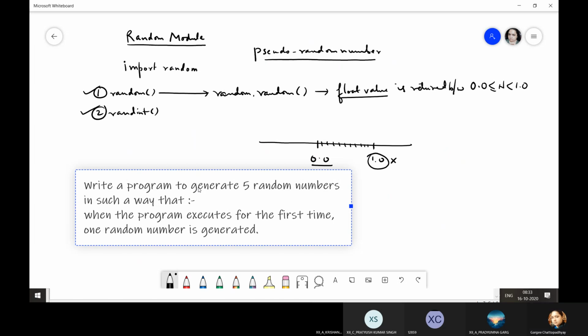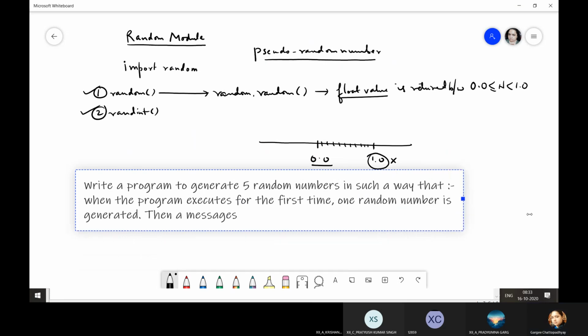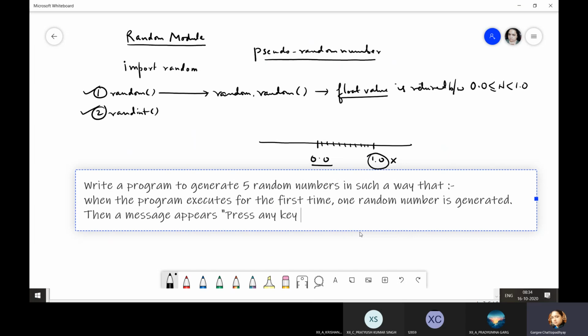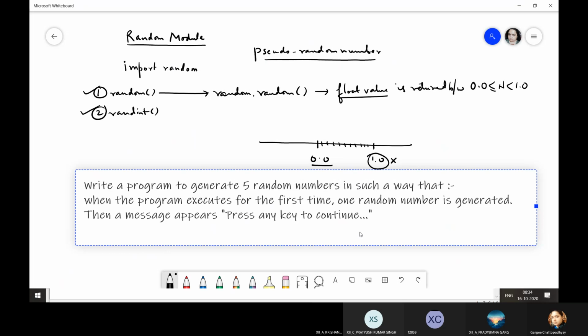Then a message appears: Press any key to continue. Then another random number will be generated.